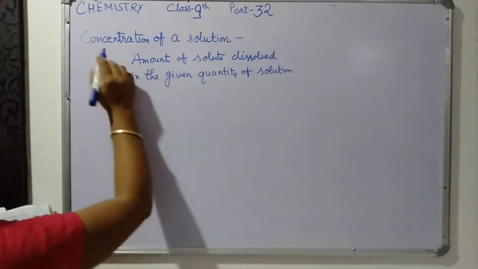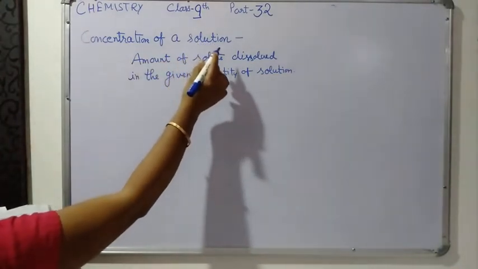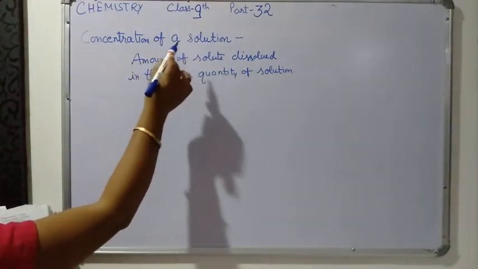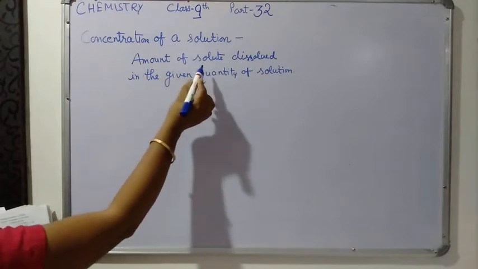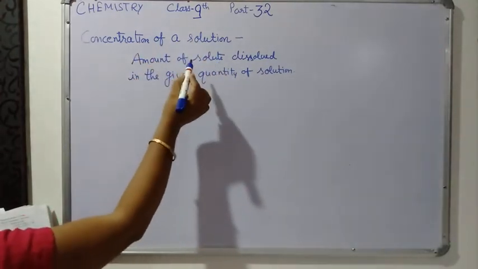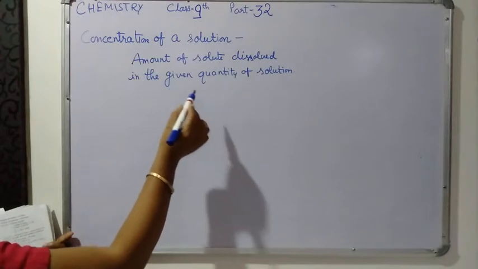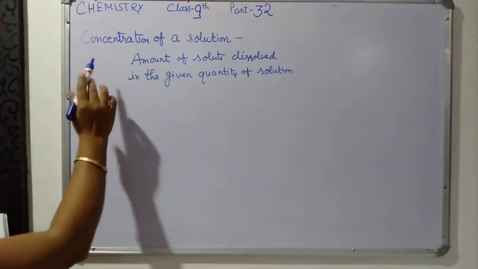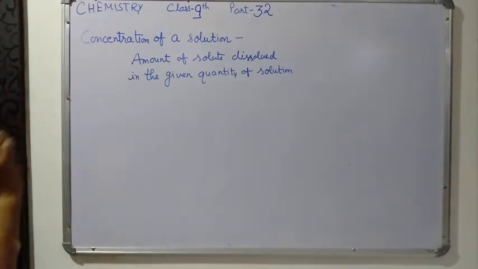So what do you mean by concentration of a solution? It is the amount of solute, how much amount of solute you are going to dissolve in the given quantity of solution. That is called concentration of a solution.